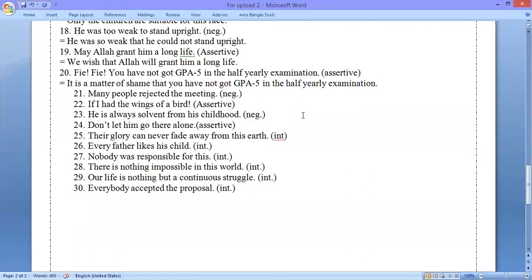So when there is oh in exclamatory sentence, and if you want to make this assertive, at the time we need to write, it's a matter of shame. It's a matter of shame that.